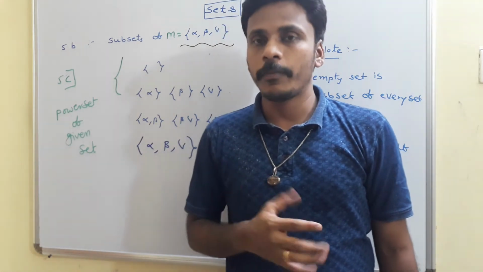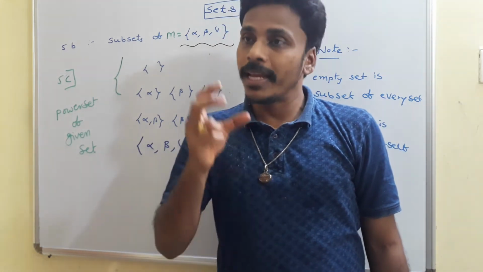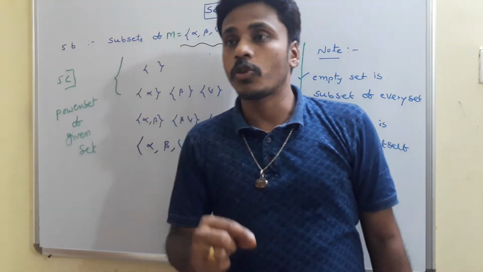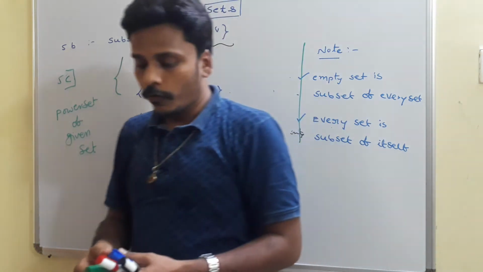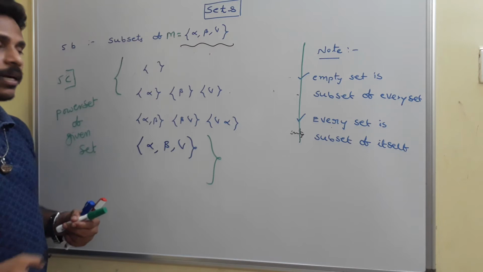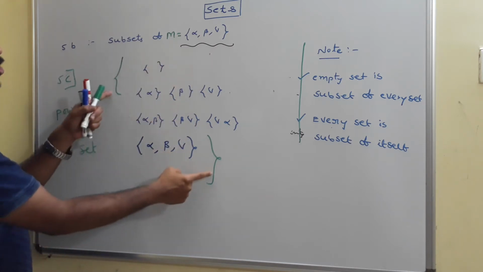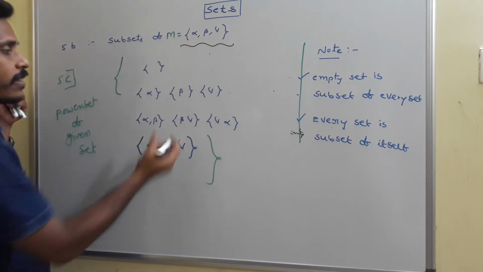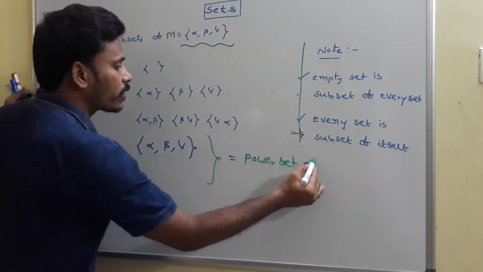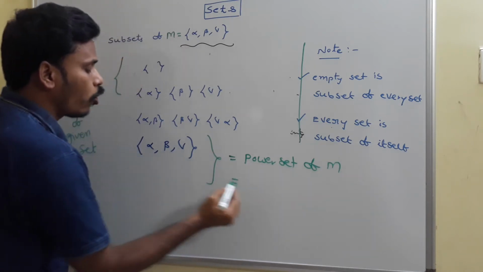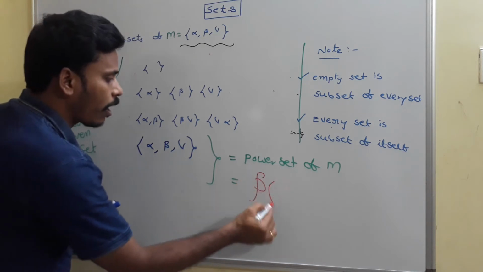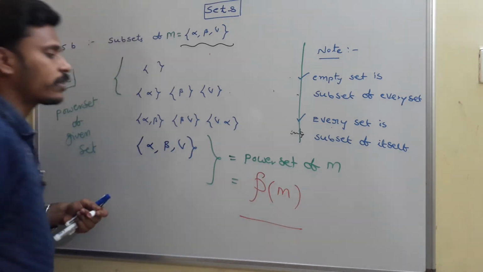I think it is very clear, right? The power set of a set is a set, and in that set the elements are the subsets of the original set. So suppose this is a set named M, alpha, beta, gamma; then all these subsets enclosed in braces as a set is called the power set of M. It is usually denoted by P of M, and P of M is mentioned as the power set of M.